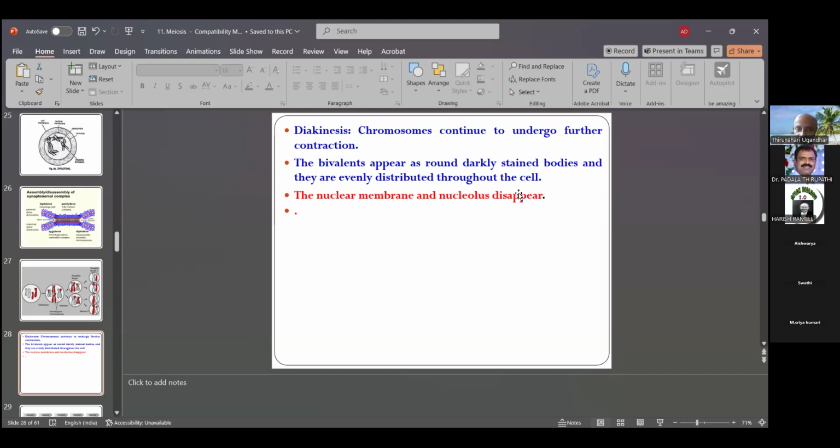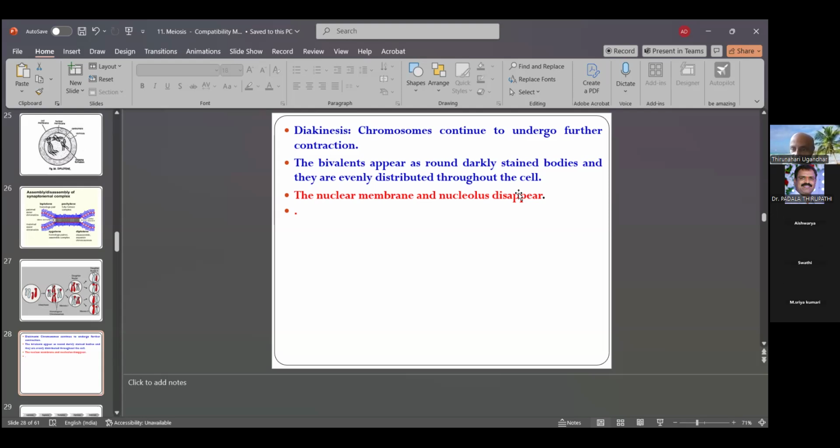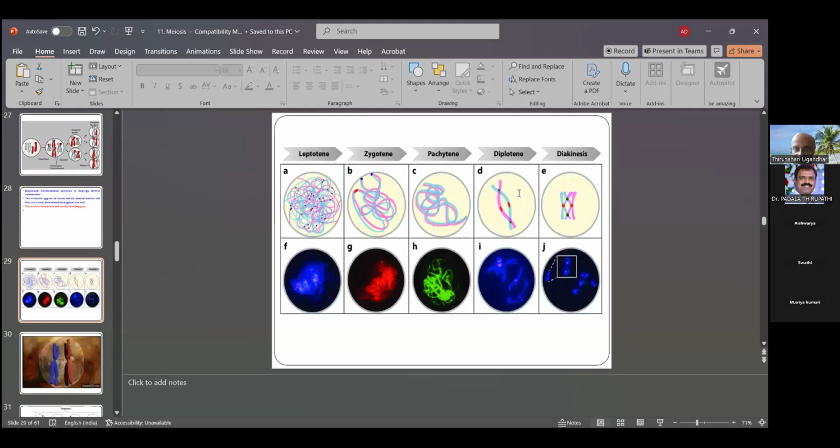The nuclear membrane and nucleolus also disappear. All five stages are clearly seen in these figures.